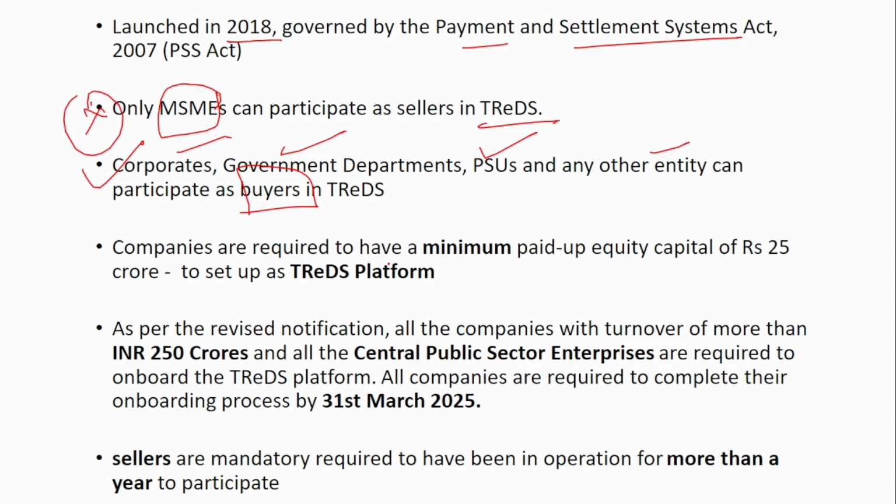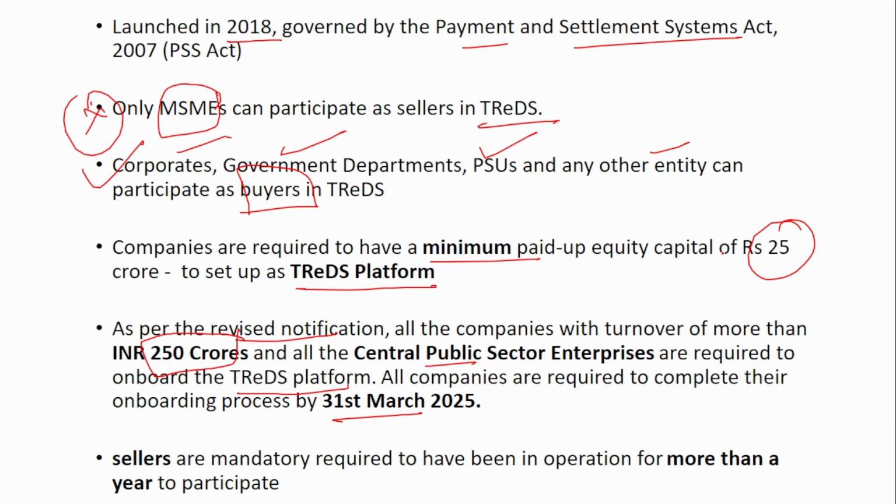And also, companies are required to have a minimum paid up equity capital of 25 crores to set up a TReDS platform. And also, as per the revised notification, all the companies with turnover of more than 250 crores and all central public sector enterprises are required to onboard on the TReDS platform. And they have to complete this process by 31st March 2025. Remember, to set up a TReDS platform, the minimum capital is 25 crores.